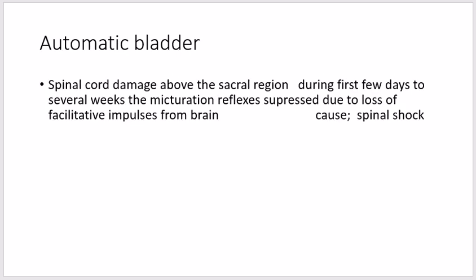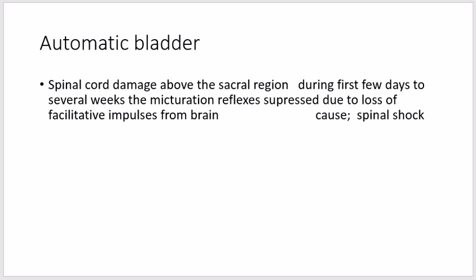The next abnormality is the automatic bladder. Automatic bladder is caused by spinal cord damage above the sacral region. If the spinal cord is damaged above the sacral region but the sacral cord segments are still intact, typical micturition reflexes can still occur. However, they are no longer controlled by the brain.